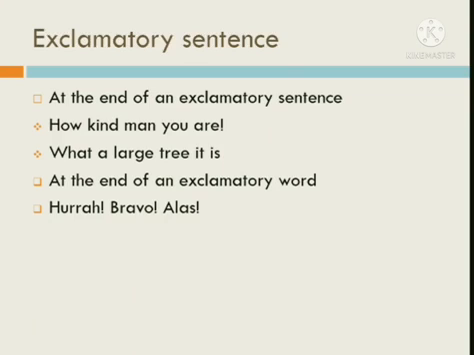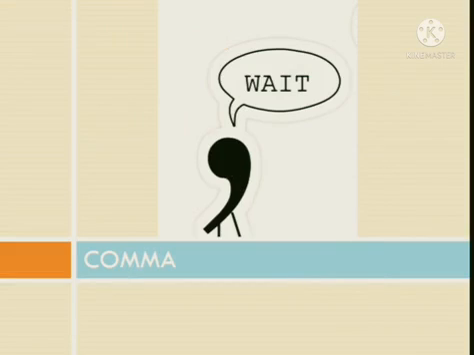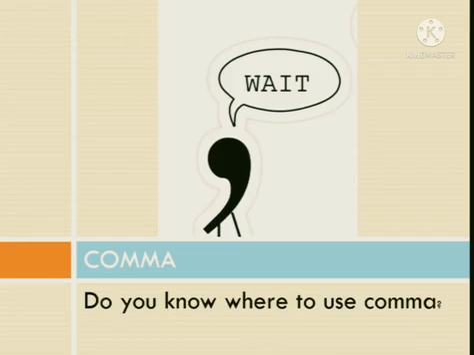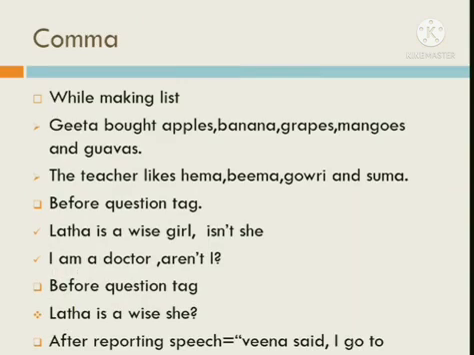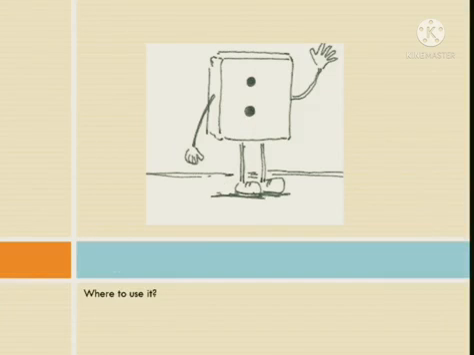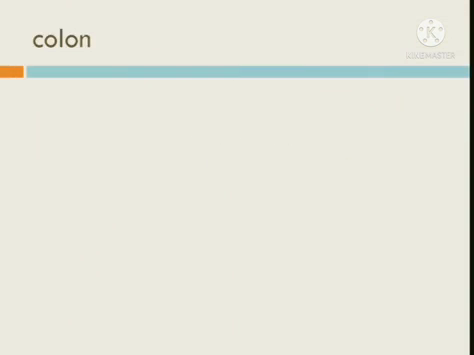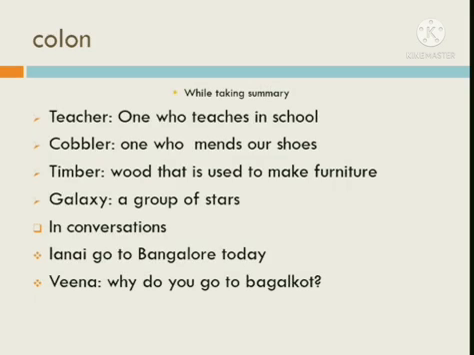So the fourth punctuation mark is comma. Do you know where to use comma? Comma is used while we are making a list. Comma is used before a question tag and it is also used after reporting speech. So the next punctuation mark is colon. Colon is used while giving a summary.